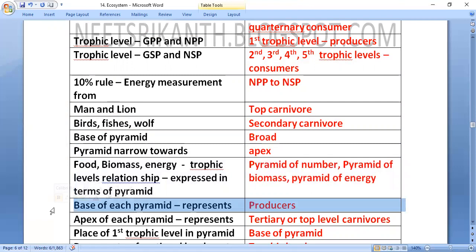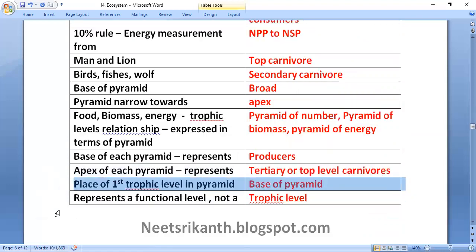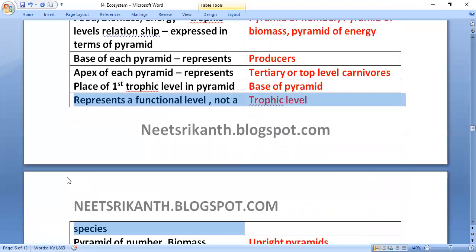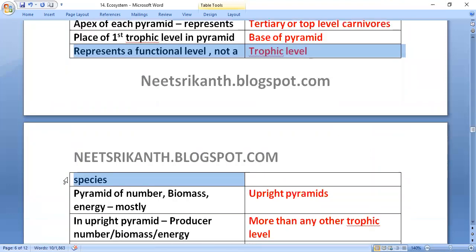Base of each pyramid always represents producers. Apex of each pyramid always represents tertiary or top level carnivores. Place of first trophic level in pyramid: base of pyramid, the place of producers. Trophic level represents a functional level, not an individual species.